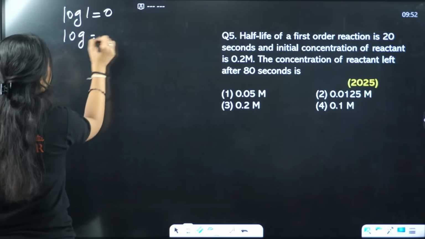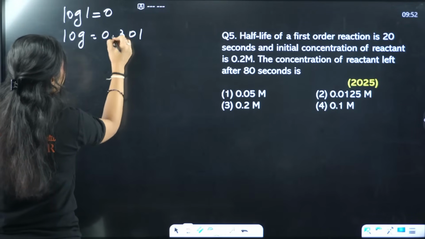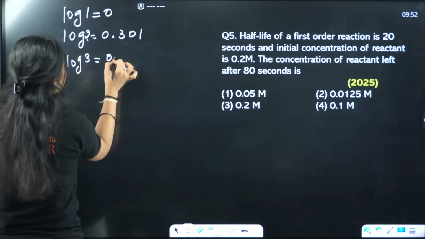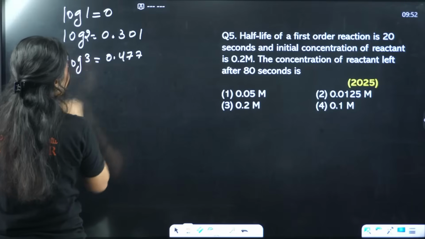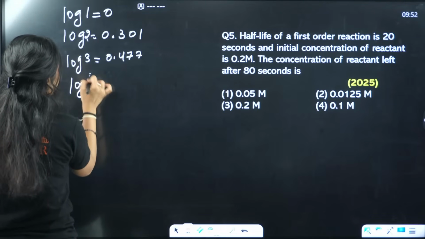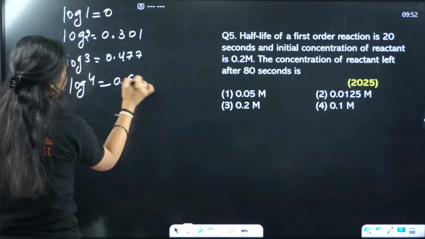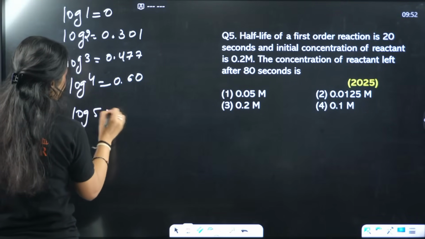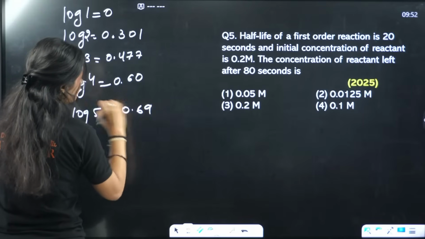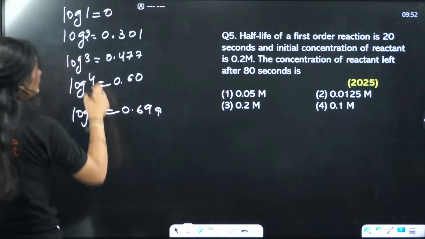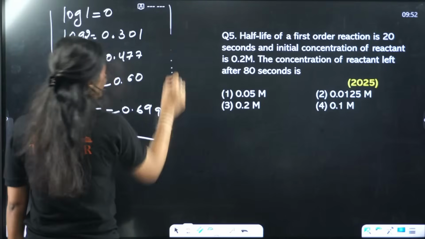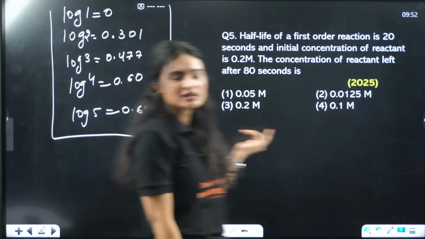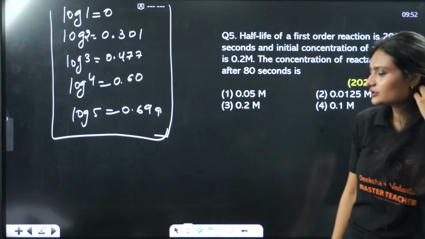Log 2 value is 0.301. Log 3 value is 0.477. Log 4 value is 0.60. Log 5 is 0.699. It's something like this. These are all the values that you need. You don't need anything beyond that. If you just remember them, that will be much easier when you're doing the calculations.